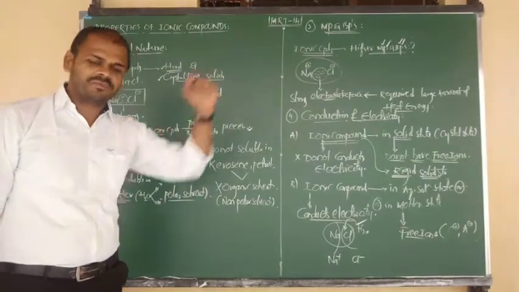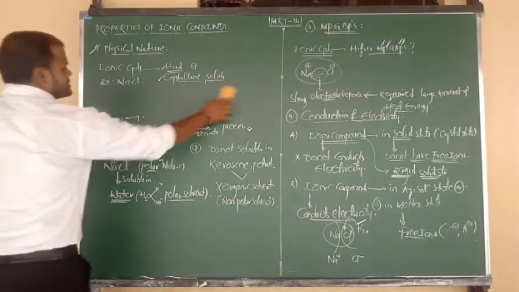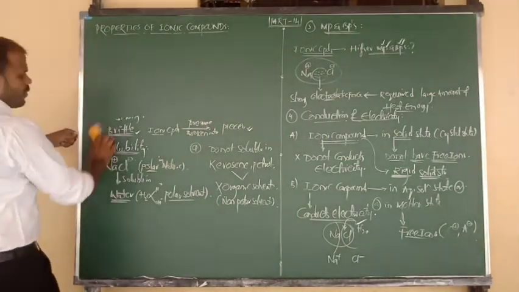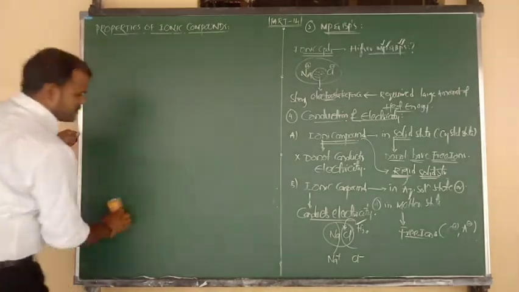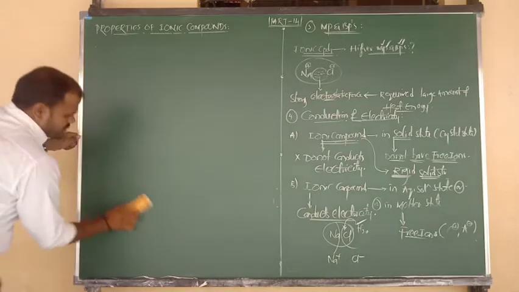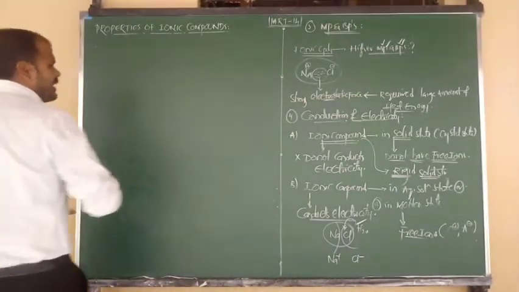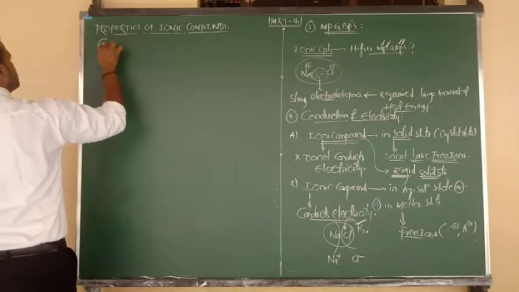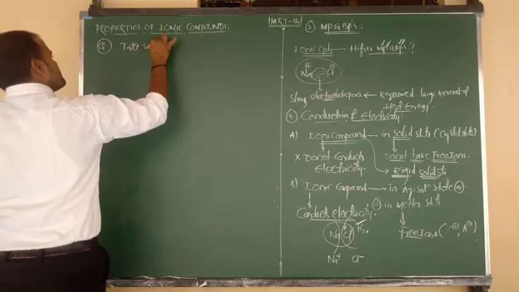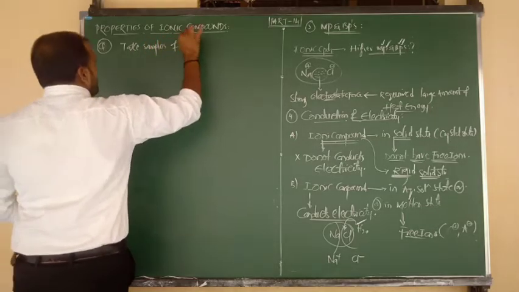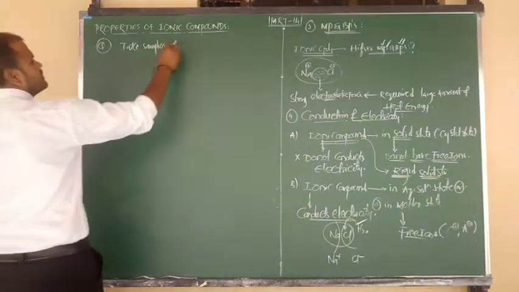समझ गए ना? Good. So on the basis of properties of ionic compounds, I want to discuss with you one activity question. So what is the question? In that activity in our NCERT textbook, they have said to take samples of three metal salts, I mean three ionic compounds.